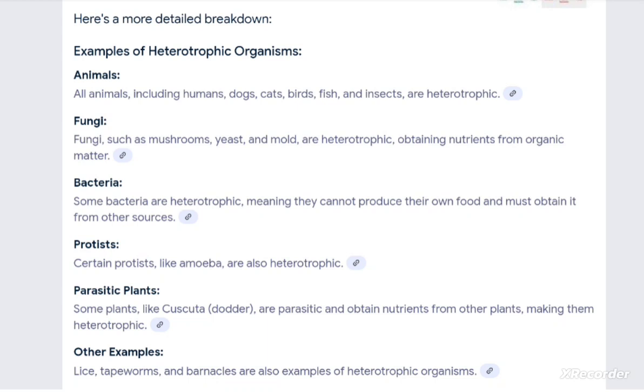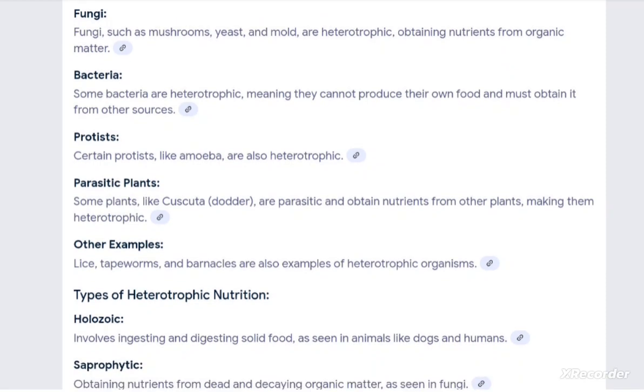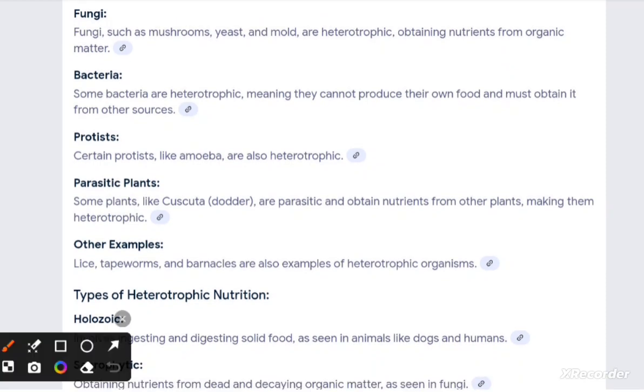Some bacteria are heterotrophic, meaning they cannot produce their own food and must obtain it from other sources. Certain protists like amoeba are also heterotrophic. Parasitic plants: some plants like Cuscuta, or dodder, are parasitic and obtain nutrients from other plants, making them heterotrophic.